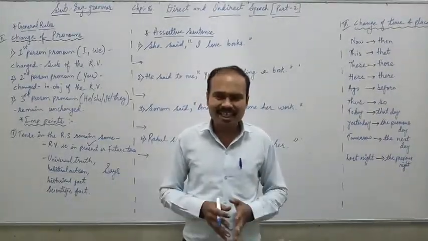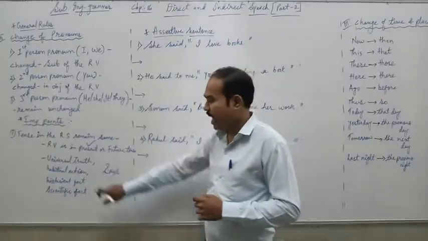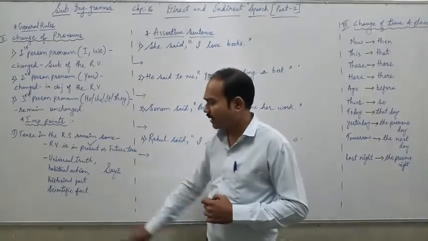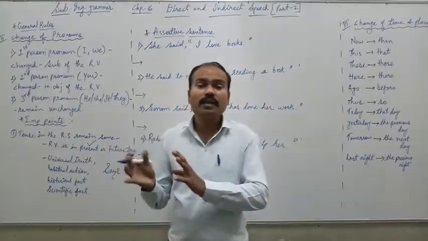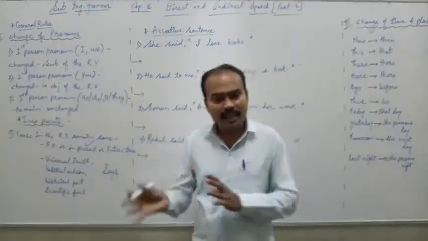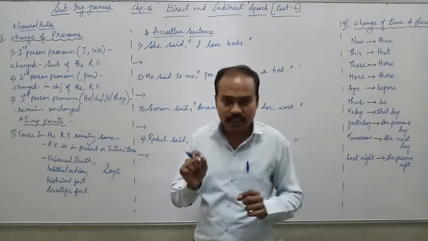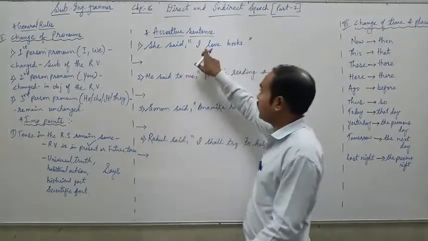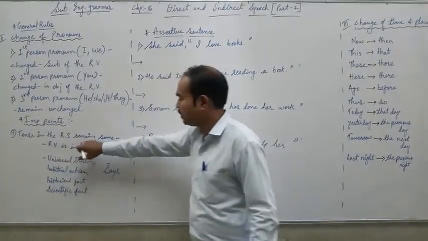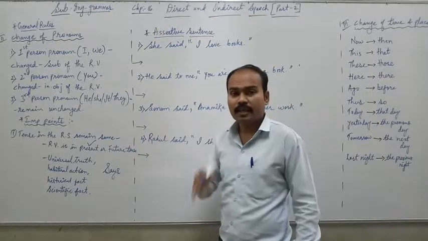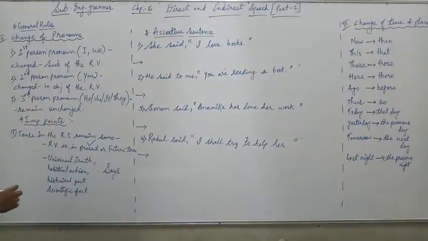So there are some sentences in direct speech which are universal truths, habitual actions, historical facts, or scientific truths. They cannot be converted in tense into indirect speech. We convert them into indirect, but we cannot change their tense. We cannot change their reported speech; it remains the same in indirect speech. So these were the important points.